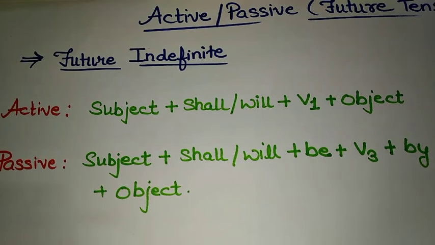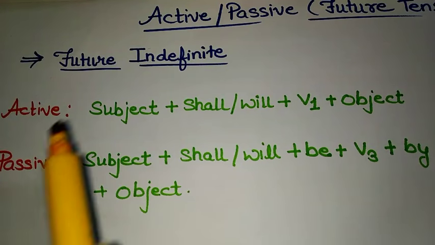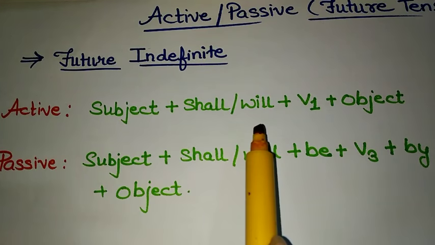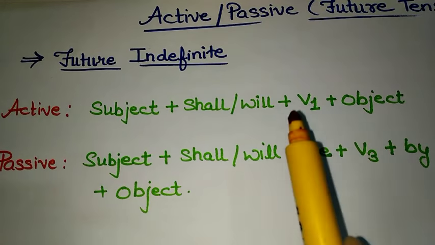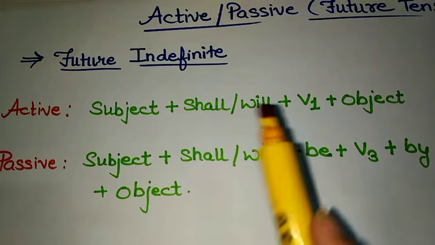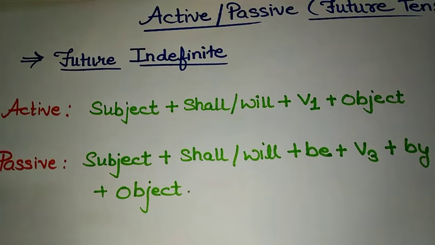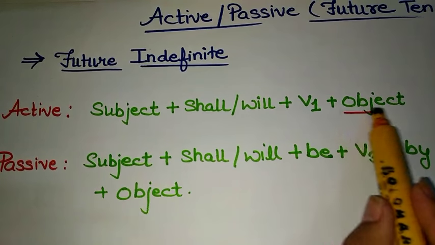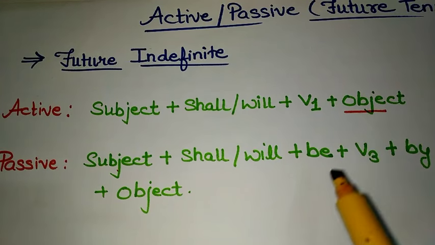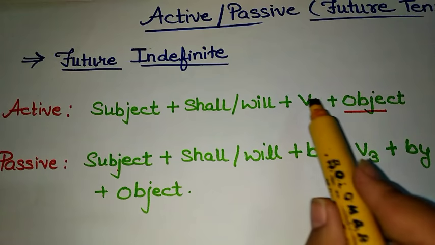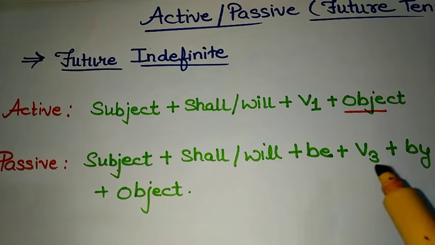So here is the first form, that is future indefinite tense. In future indefinite tense, we have a sentence like subject, shall or will depending on the subject, then comes the first form of verb with object. In passive, the sentence will be like subject, this object is becoming subject here, shall, will, then comes be, and this first form of verb will be converted into third form of verb, then comes by and object.